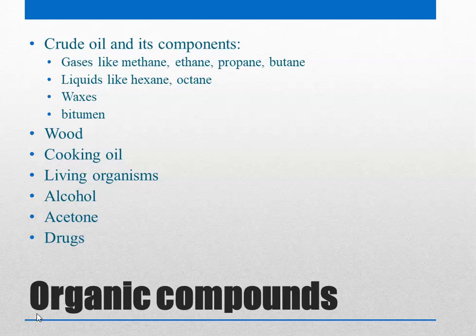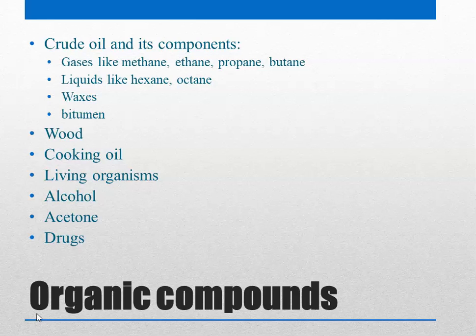So, crude oil has gases like methane, ethane, propane and butane. We learn a little bit about such compounds in the later slides, but currently just remember that these four, methane, ethane, propane, butane, are very important components of crude oil, and these are in gaseous form. That means they are gas at normal temperature and pressure, and most of them are used as fuels. Although butane and ethane as well are sources for some organic compounds which are used in our daily life, and we learn about this when we study polymers.